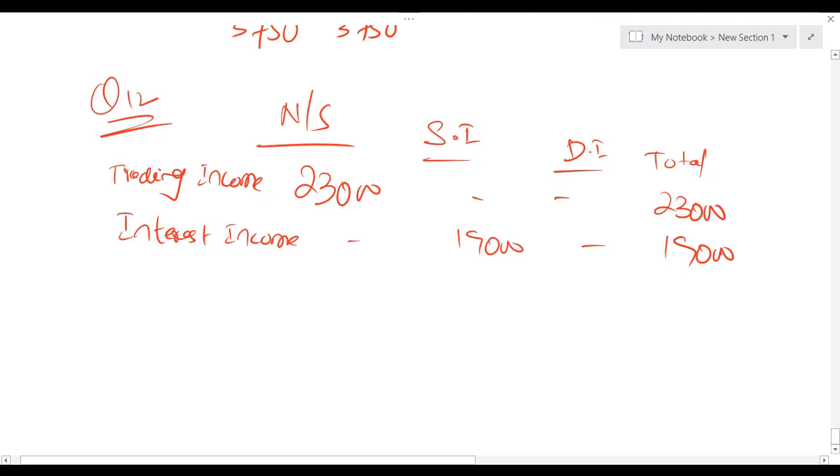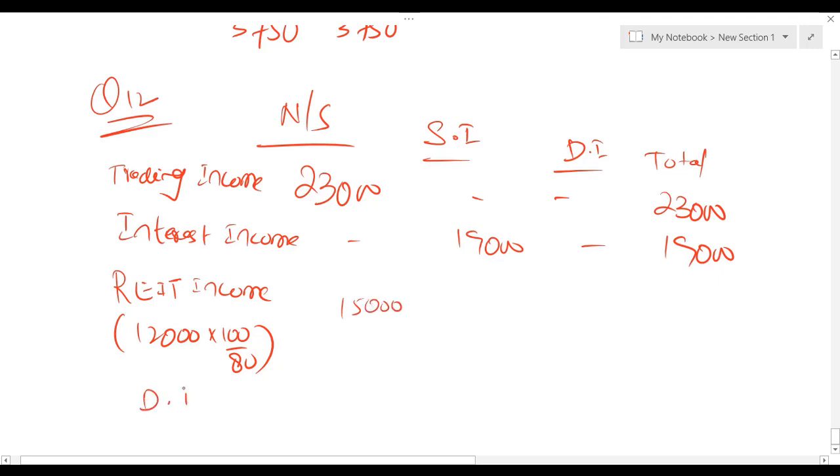Dividend from a real estate investment trust is treated as non-saving income. We need to gross it up. If we gross up this 12,000, we get 15,000.